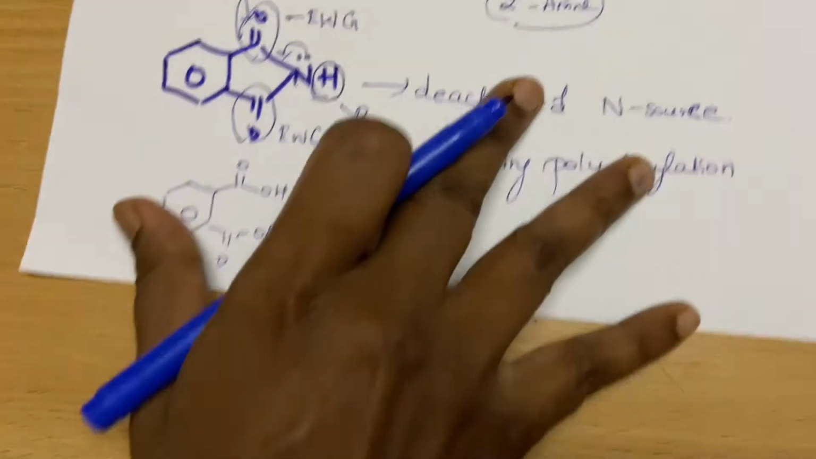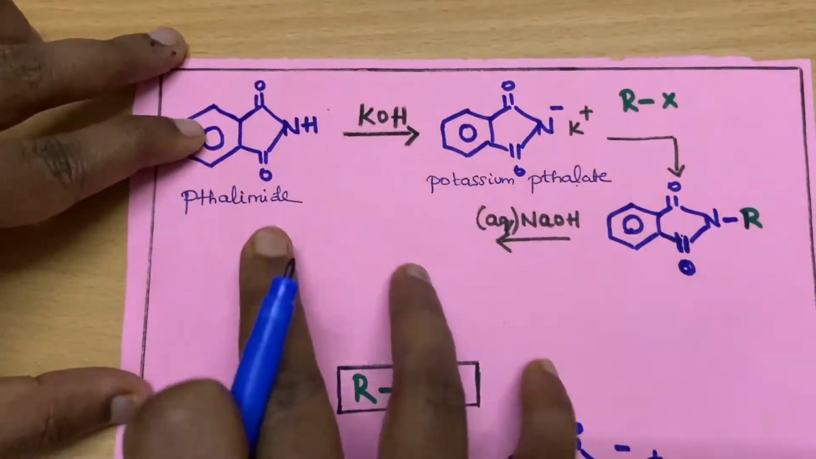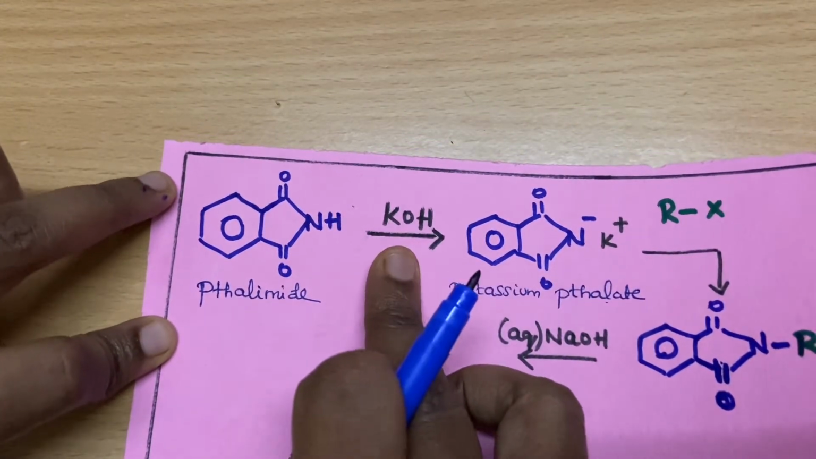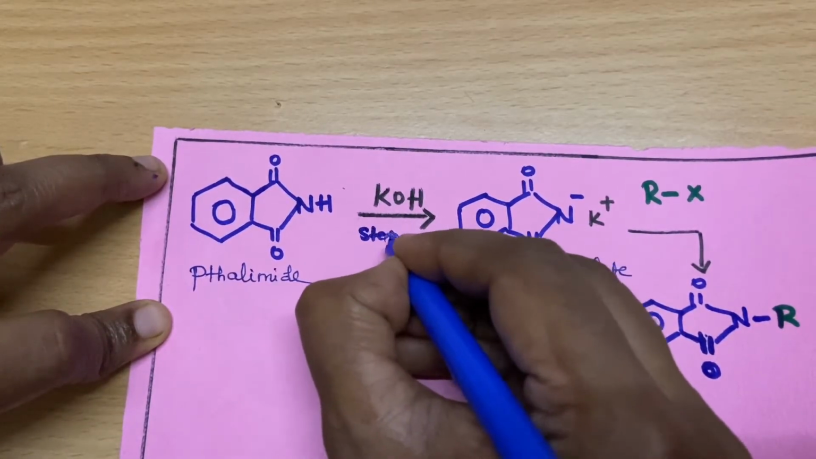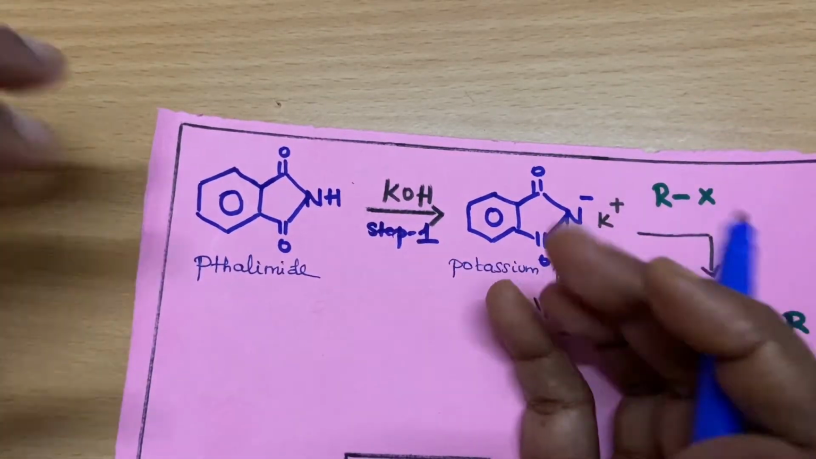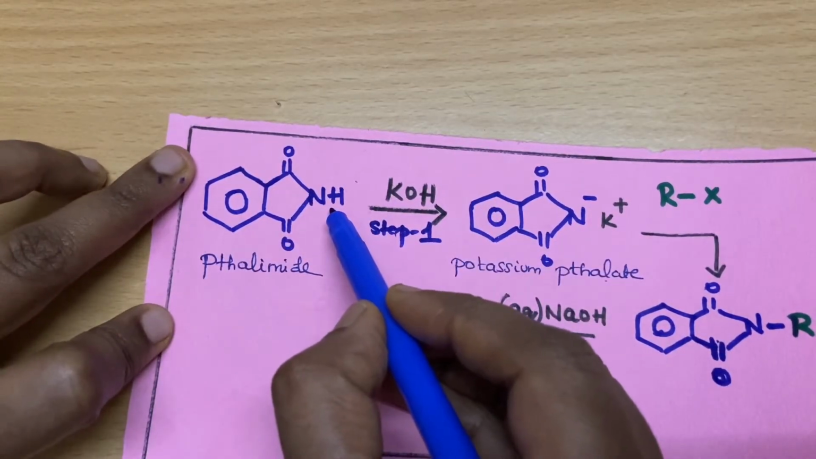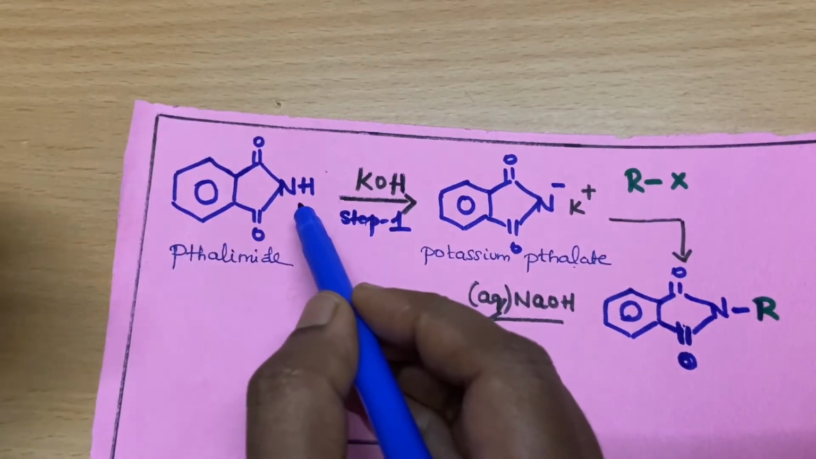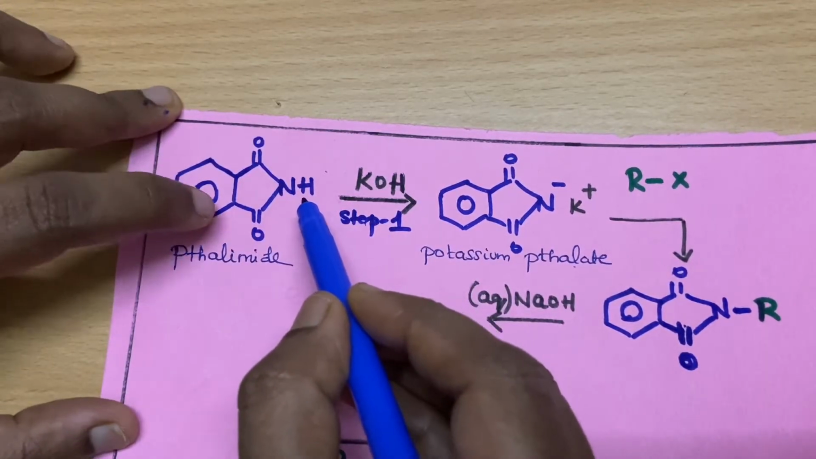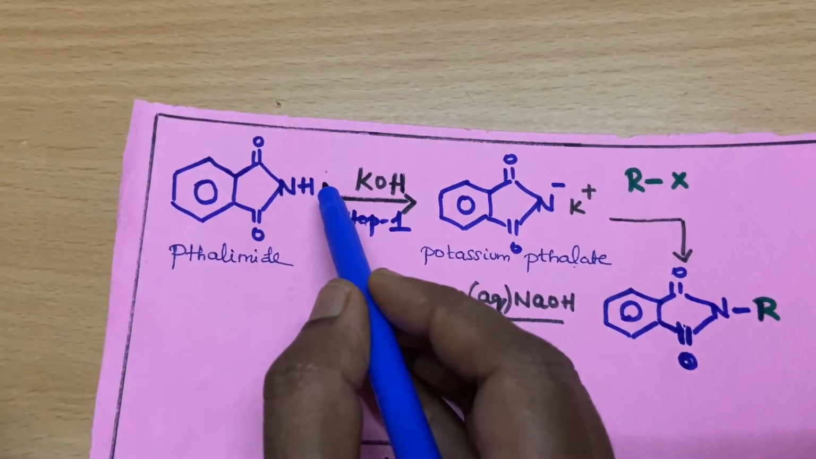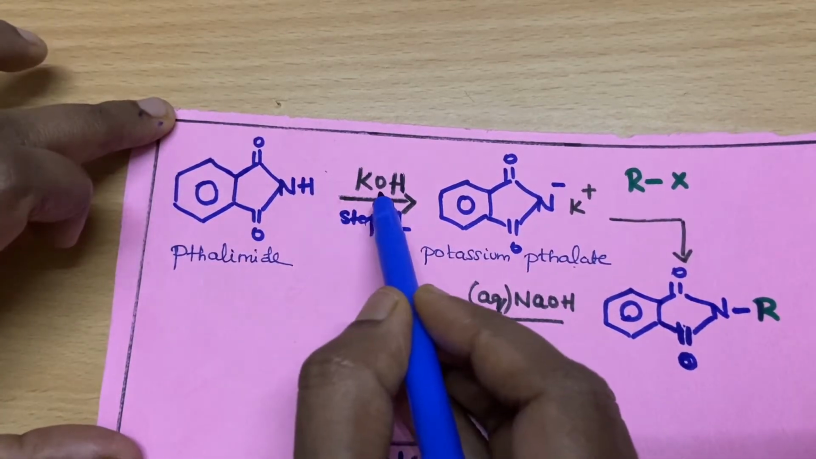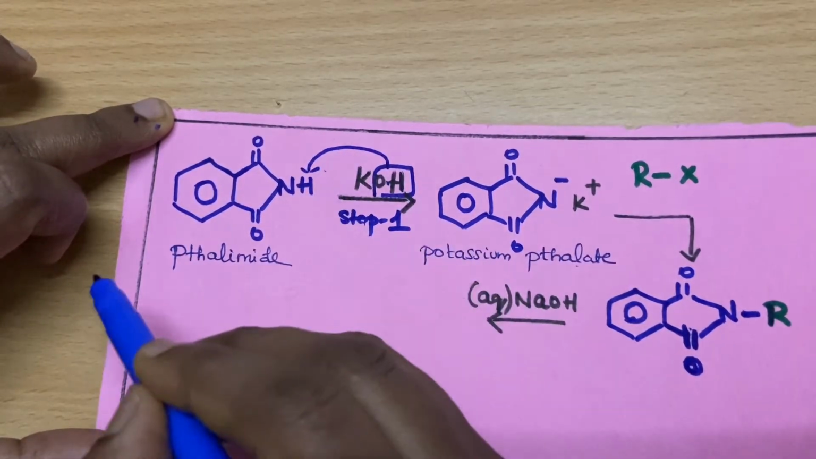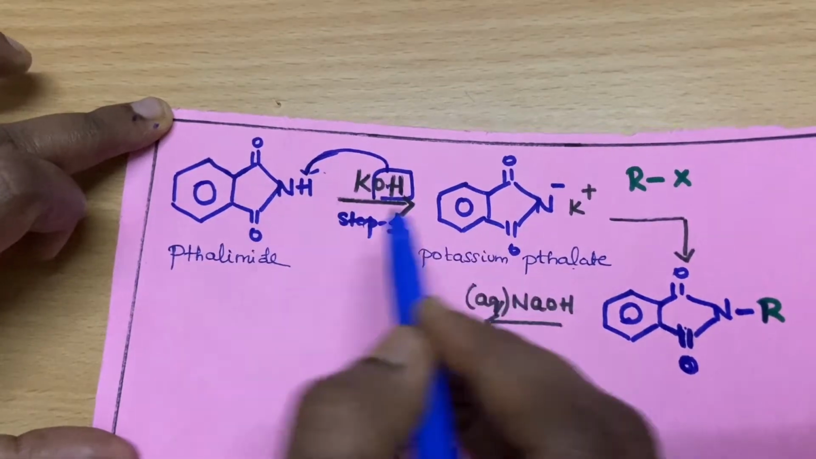So let's see what the mechanism is. First we are taking a deactivated amine, which is phthalimide. This is step 1. This is an acid-base reaction, that's all. This is an acidic proton here. Why are we doing this step, students? Because this is a slightly deactivated amine, so we have to remove this proton to activate it a little bit. So we are treating it with potassium hydroxide. This hydroxide is going to take this proton.